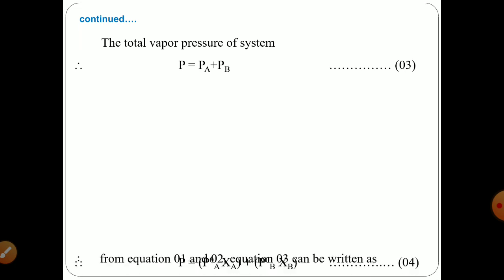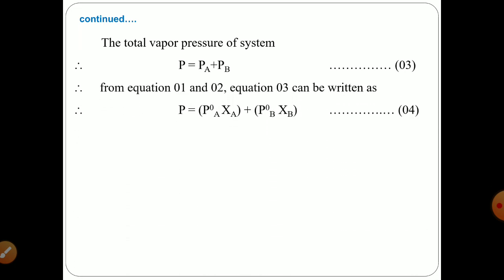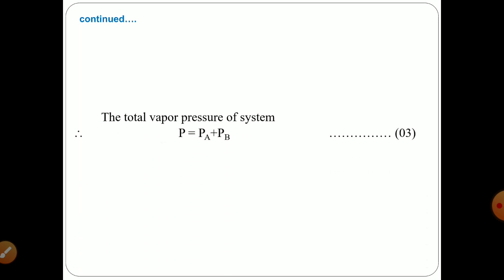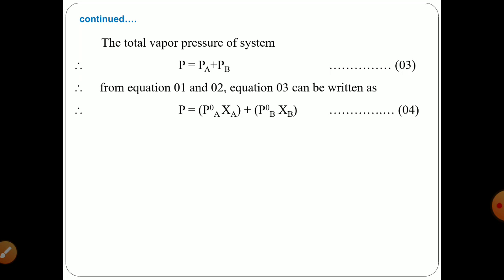Now from equation 1 and equation 2, we can get equation 4 by putting the values of PA, that is P naught A XA, and the value of PB as P naught B XB. So putting these values, we will have equation 4 as P is equal to P naught A XA plus P naught B XB.